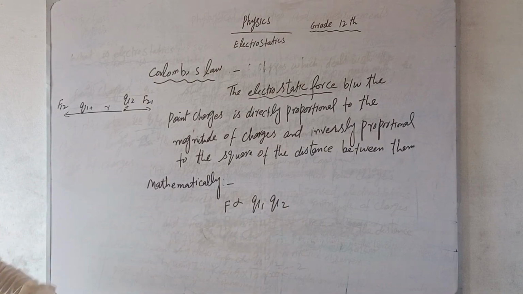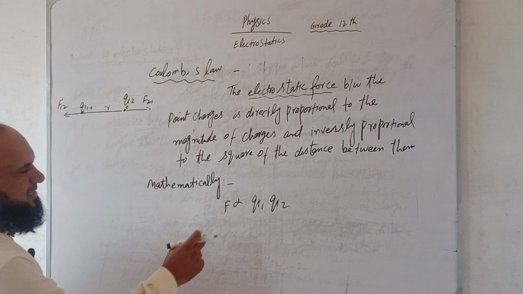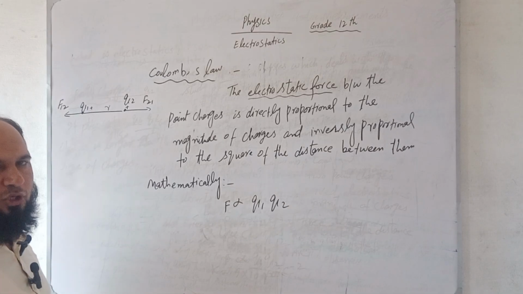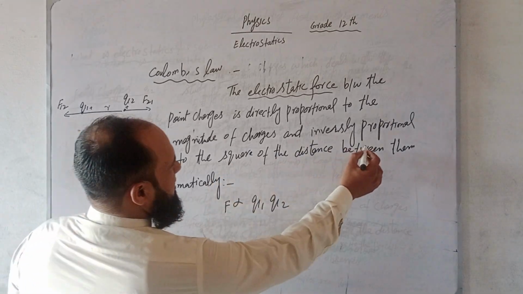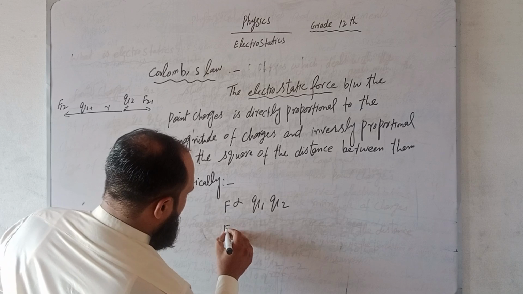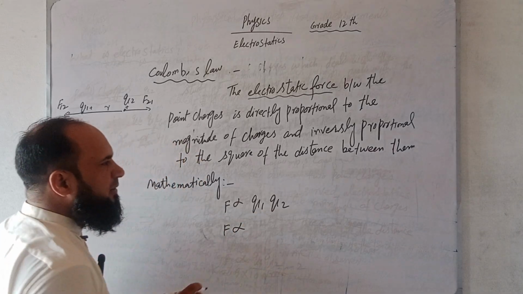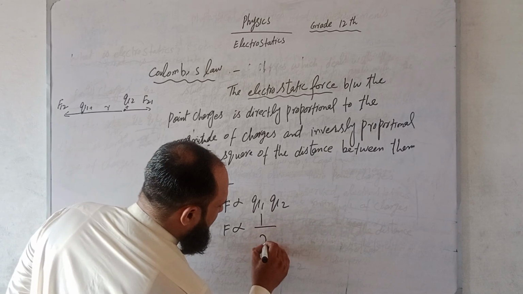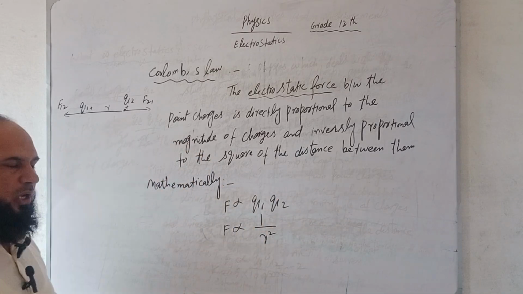We can write it in mathematical form as F is directly proportional to Q1 Q2, and the force is inversely proportional to the square of the distance between them.